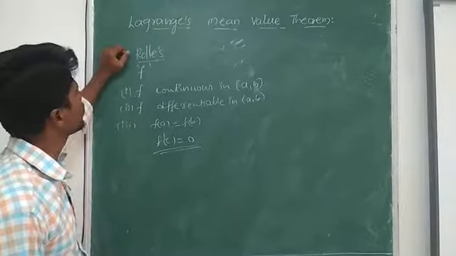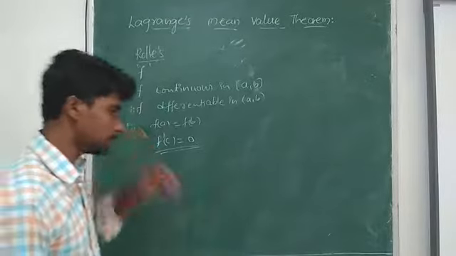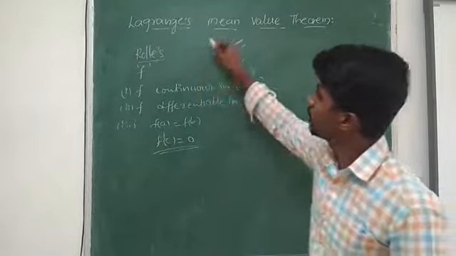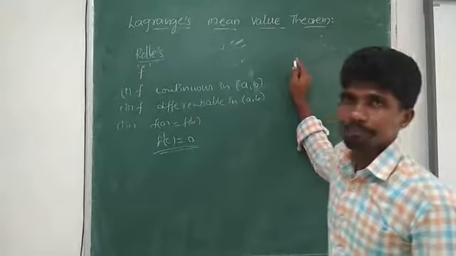So now we move on to Lagrange's theorem. With the help of Rolle's theorem, see what Lagrange's theorem says. According to Lagrange's theorem, we have a function f.